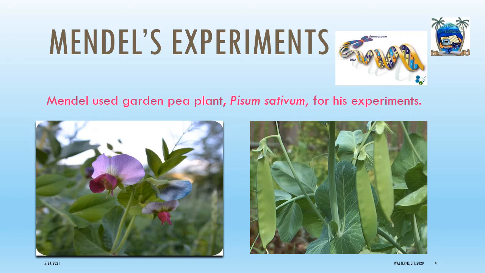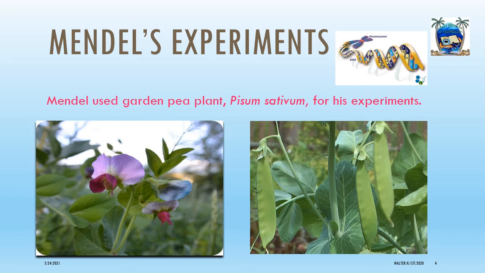For the sake of all of us, I thought it is wise to look for a picture of the garden plant so that we can all be sure of what we're talking about, so that we can be on the same level of understanding. I know some of us have eaten peas.